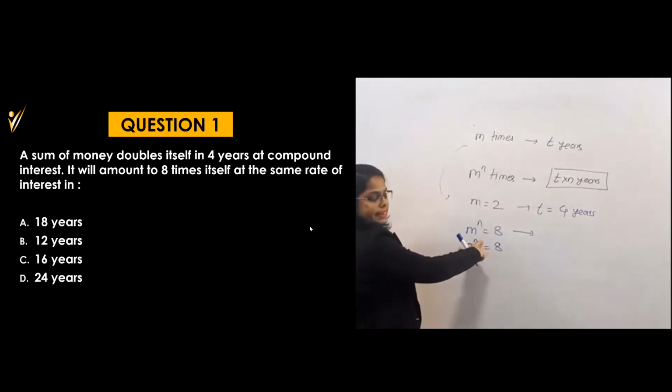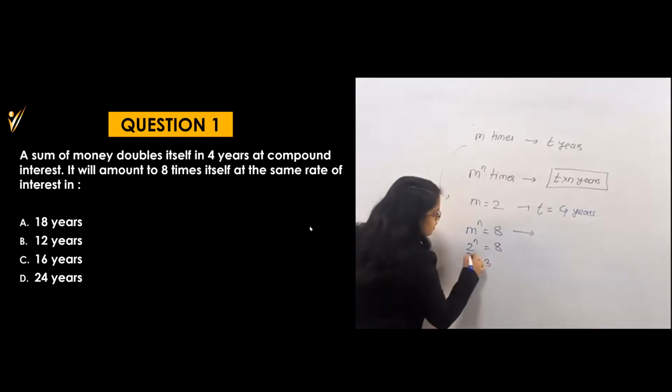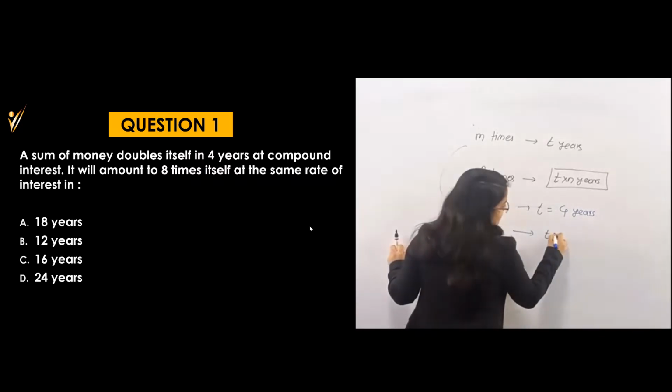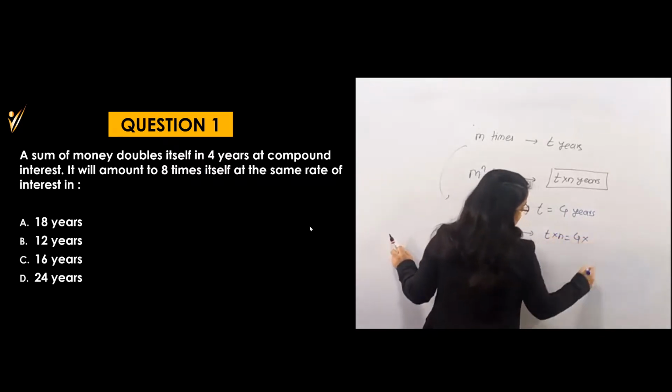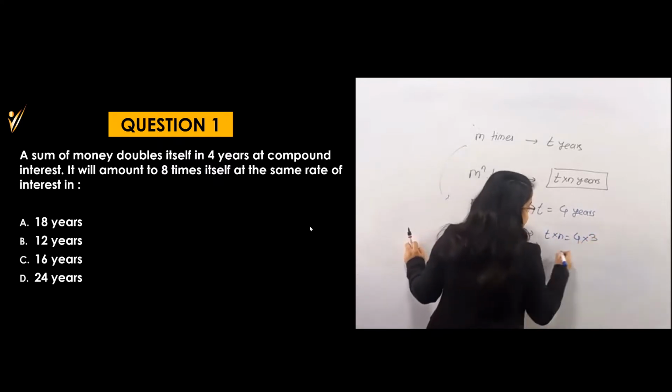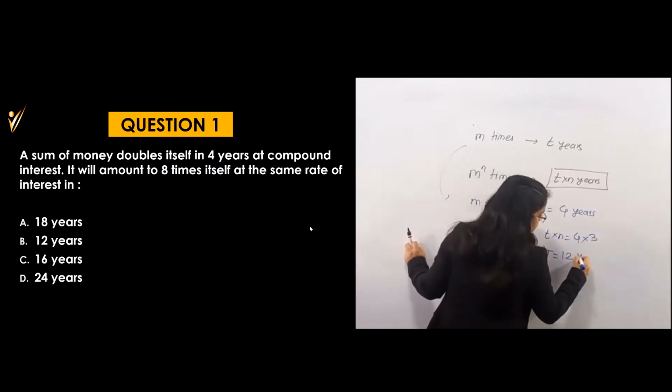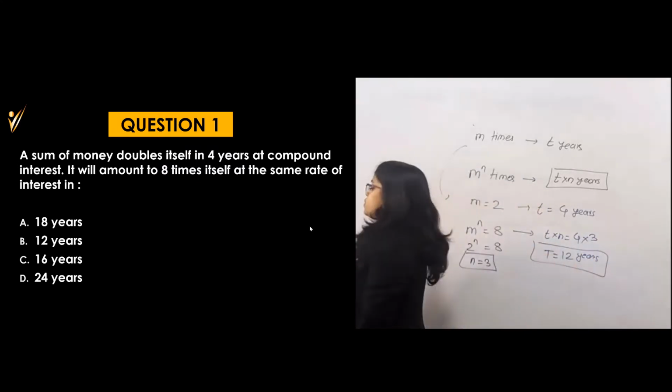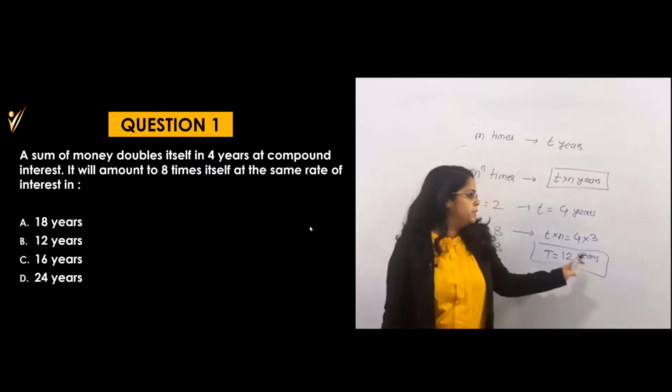2's cube is 8, right? Which means n is equal to 3. So the time required will be t into n, which is equal to 4 into this n as 3. So you will require a time of 12 years to become 8 times. So the answer will be option B, 12.